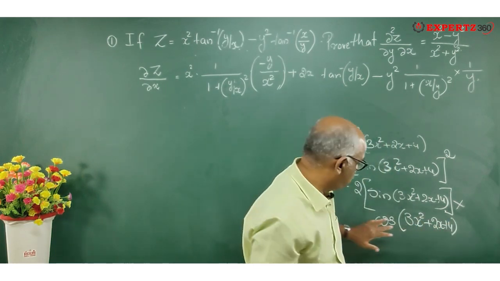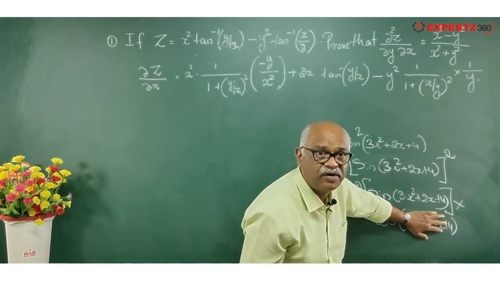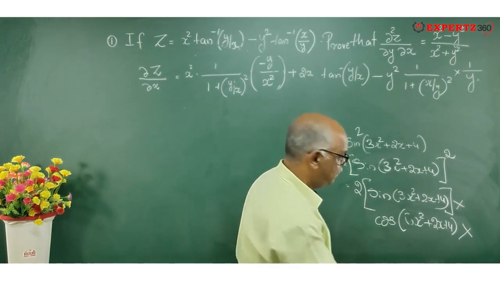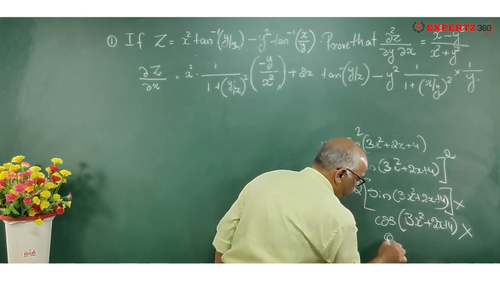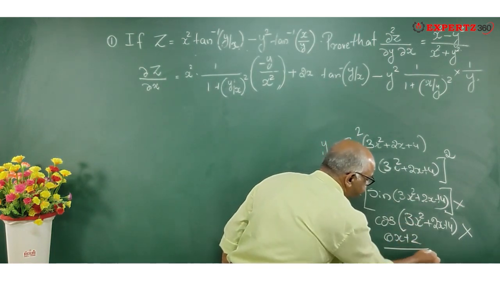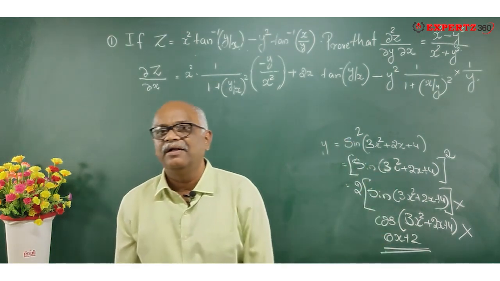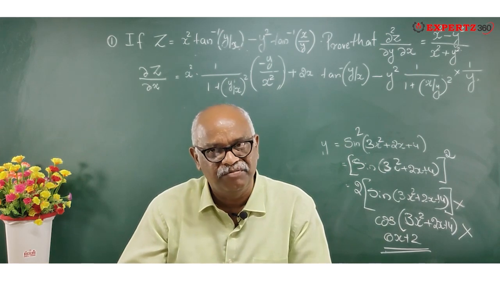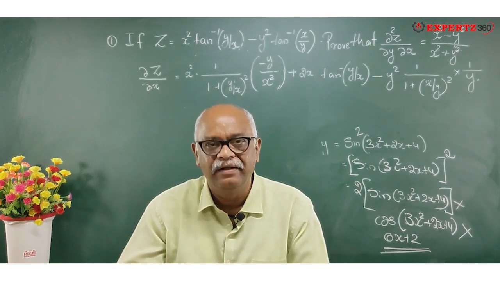Now cos of my fingers, this one I have to differentiate, so into 6x plus 2. I think now the function of function is clear for you. How to do the function of function.